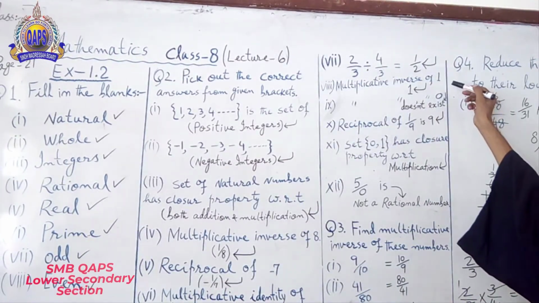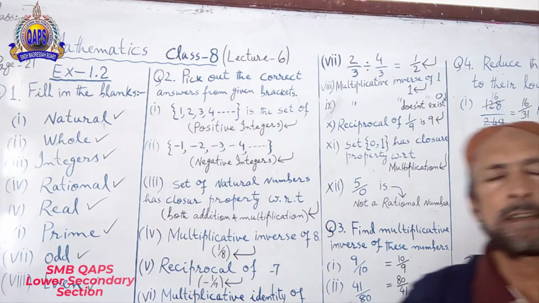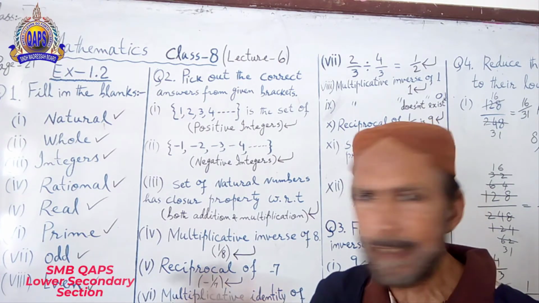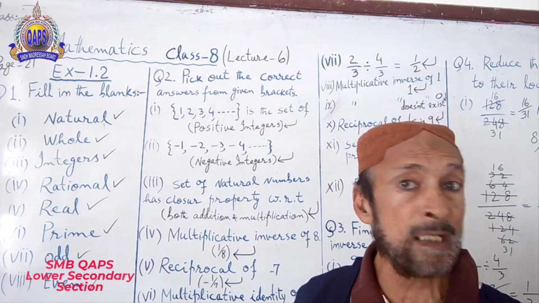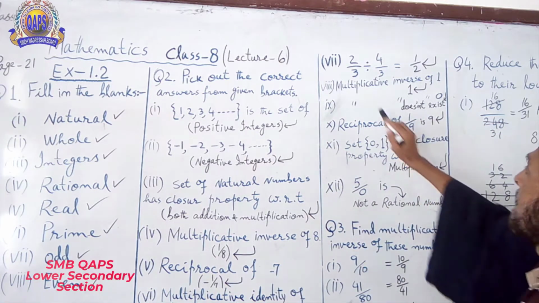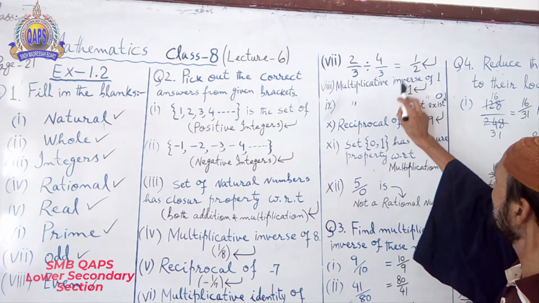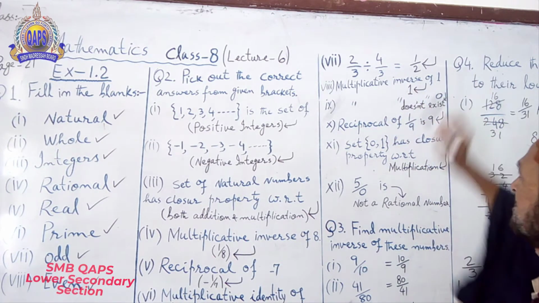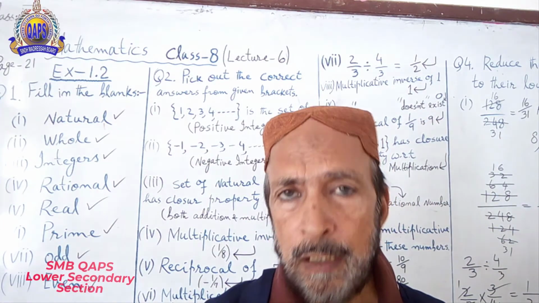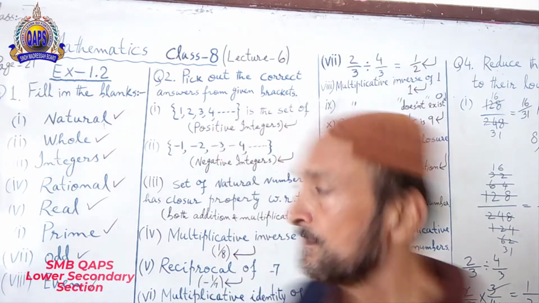And now, multiplicative inverse of 1 is always 1, because it will be 1 upon 1. 1 upon 1 means 1. Understand what I am saying? See, multiplicative inverse of 1 is 1 upon 1. 1 upon 1 means always 1.